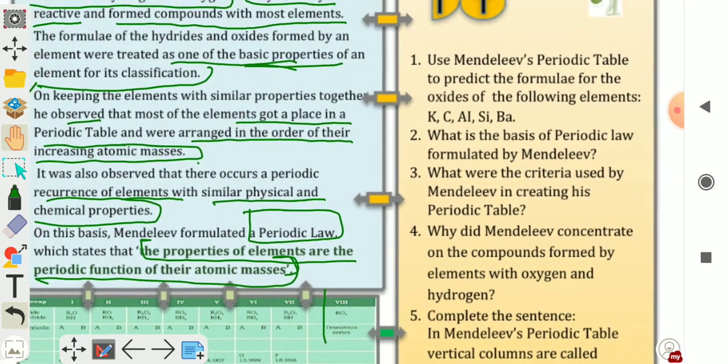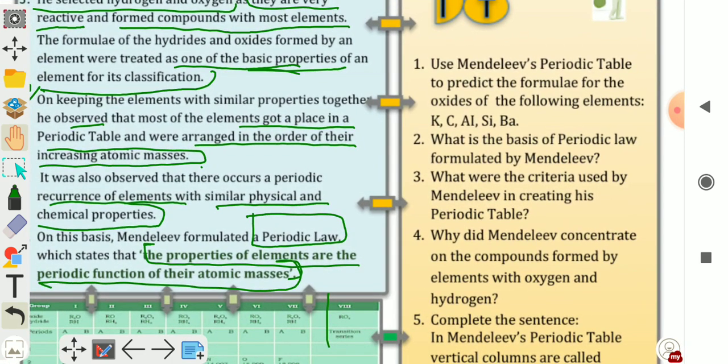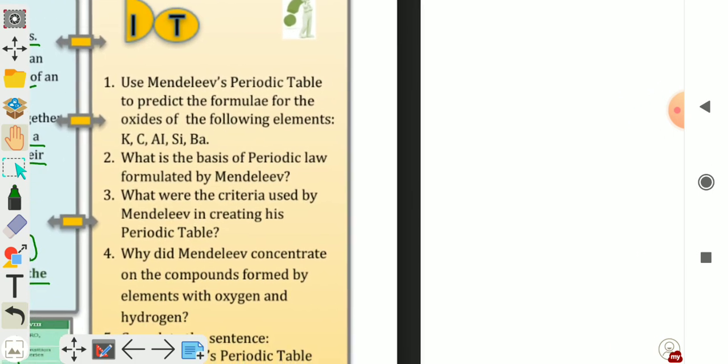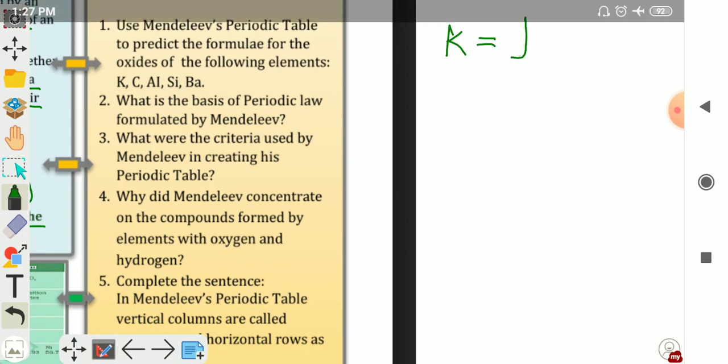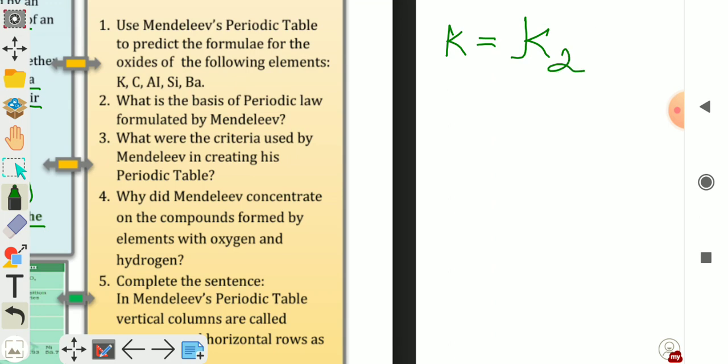Question number 1. Use Mendeleev's periodic table to predict the formulae for the oxides of the following elements. You have to write the formulae of oxides of these elements. First of all, K is potassium. So the formula for oxide is K2O. Second one is C. Formula of oxide of carbon, CO2.